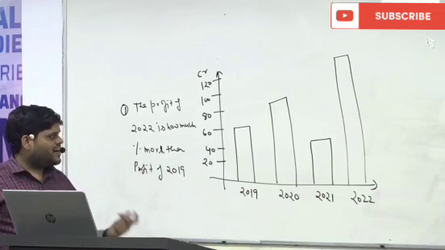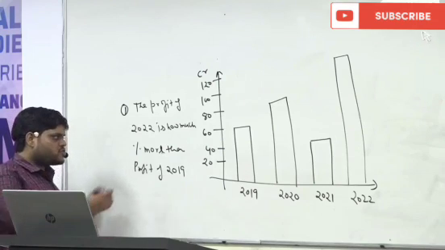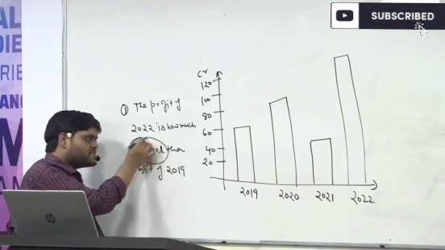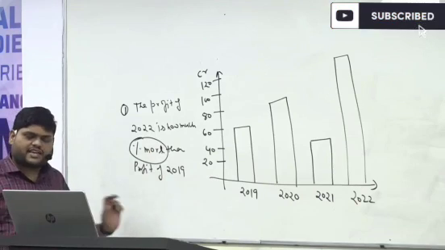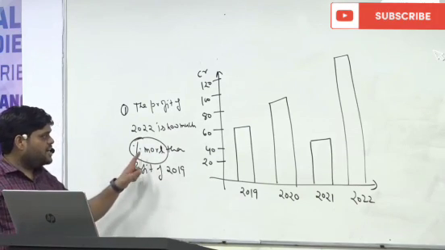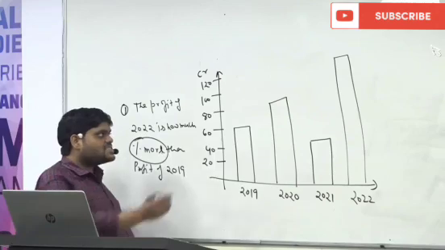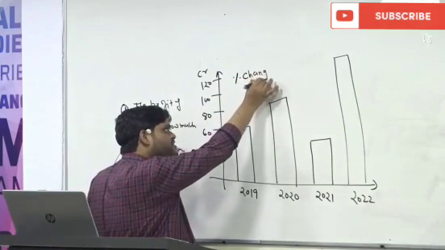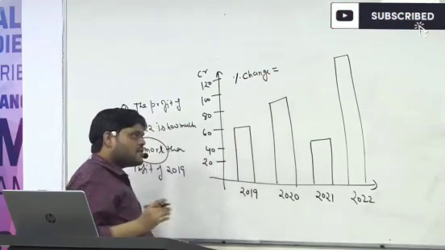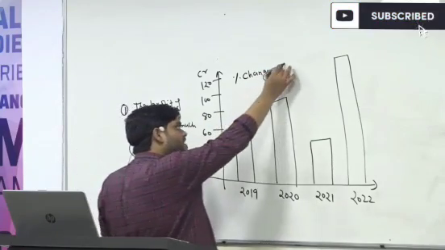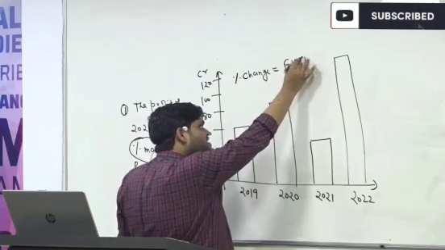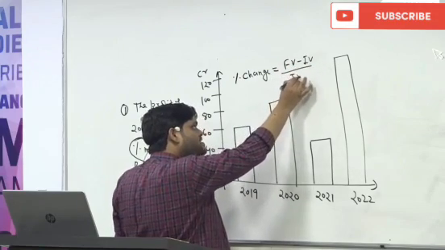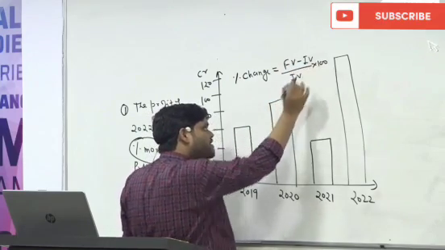So how to approach this question? As soon as the percent of more comes on your screen or in your question paper, you can simply say they are asking percent of change, and percent of change is final value minus initial value upon initial value into 100.